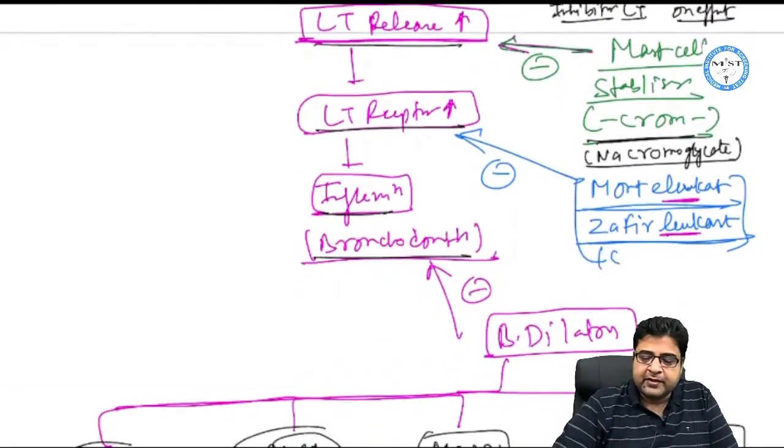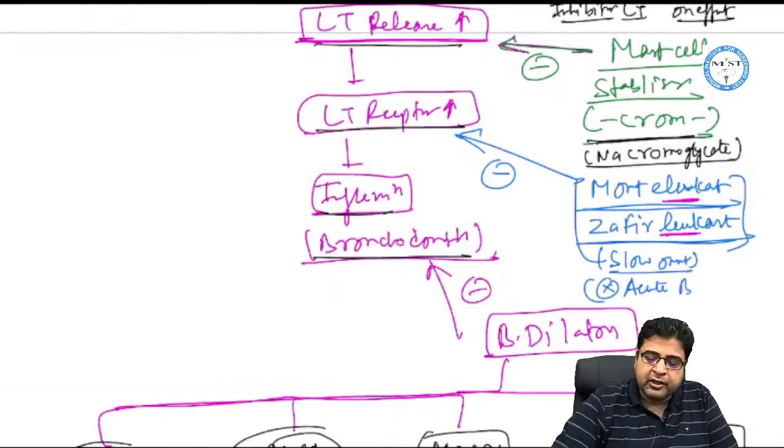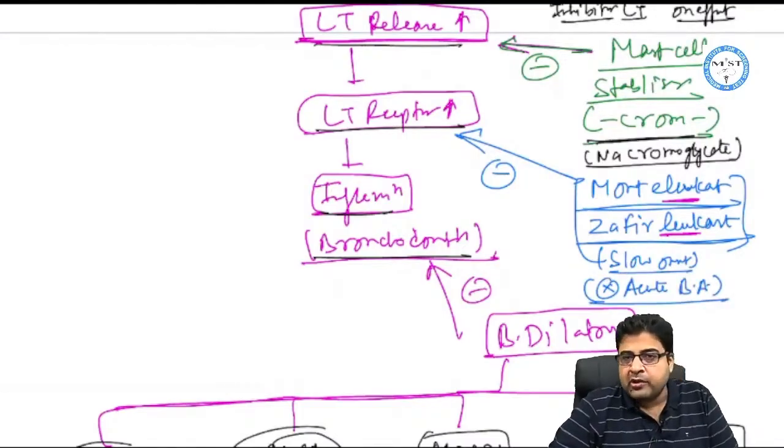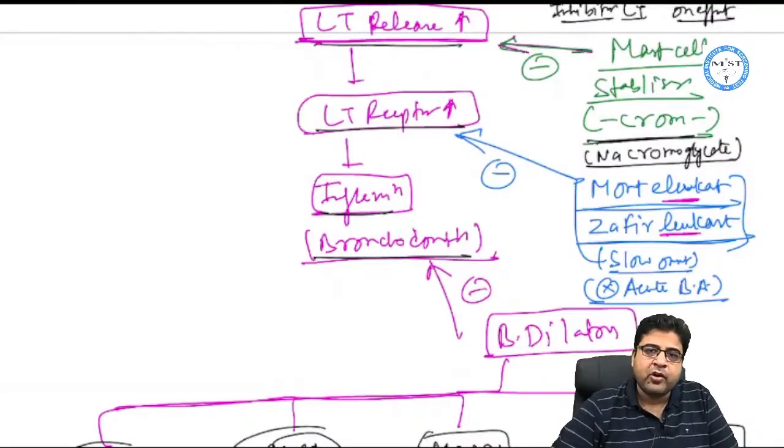Now these medicines have a slow onset of action, and because of their slow onset of action, these medicines are not given for acute bronchial asthma. So montelukast and zafirlukast are not given for acute bronchial asthma because of their slow onset of action.